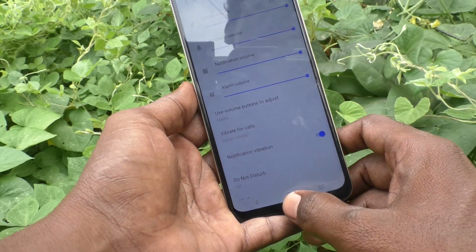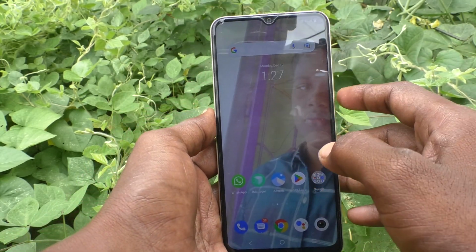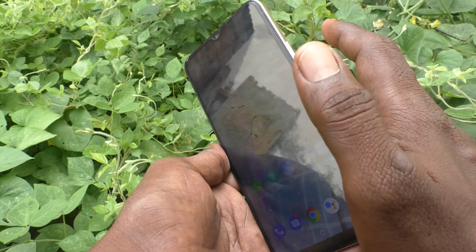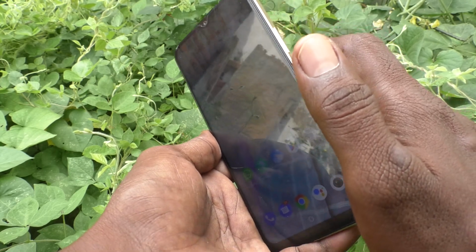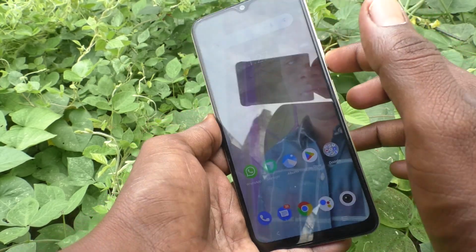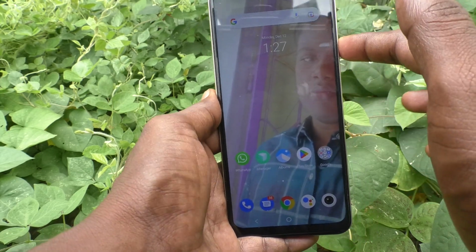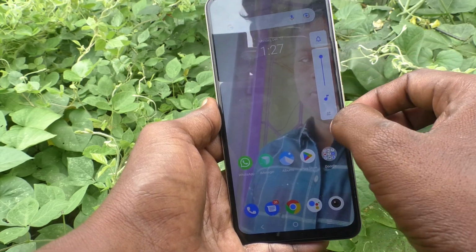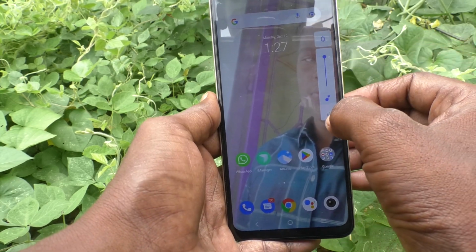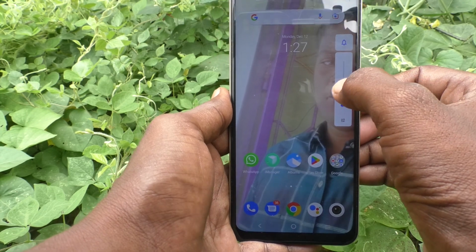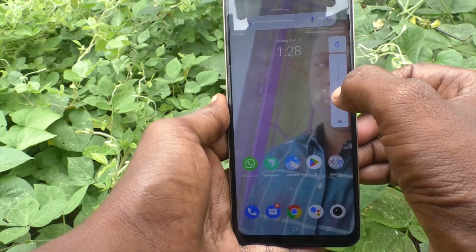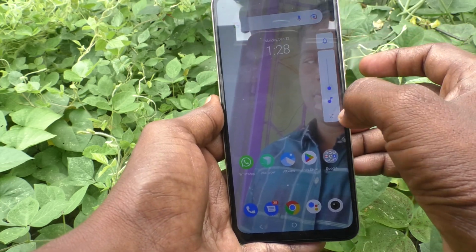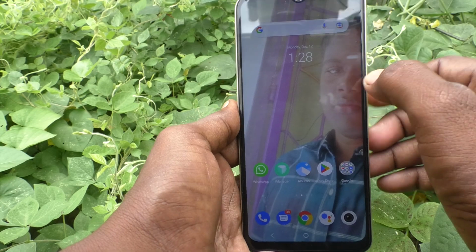Okay, you also have another option to adjust the volume using the volume keys. The volume keys are present on the right side of our phone. Just press the upper key or the lower key, any one you can press, and here this is the media volume. If you click on it you can control the media volume. If you minimize it to a very low level, it will go to mute. There will be no sound.